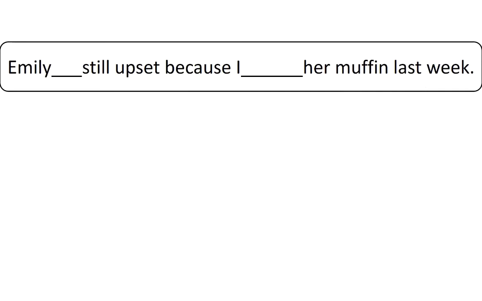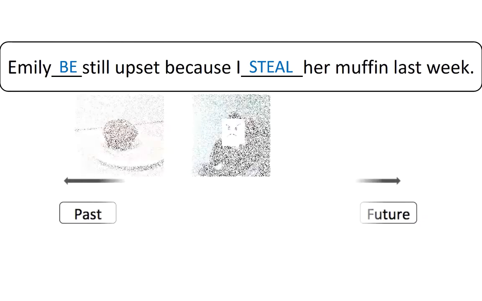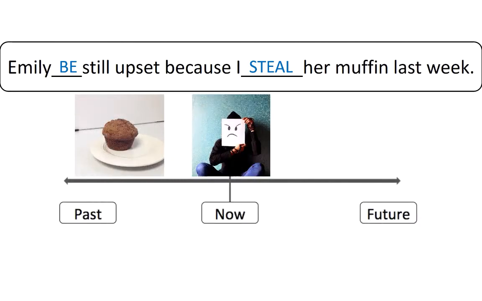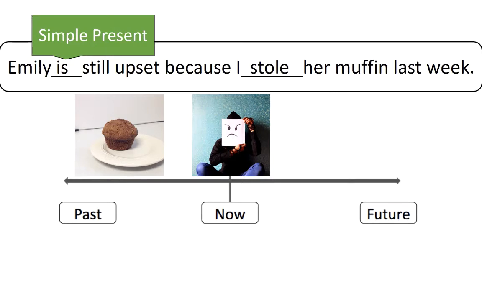Try to fill in the correct verb tense in this sentence using these verbs. Emily, still upset because I her muffin last week. Can you change the verbs to the correct tense? Maybe this timeline will help you. The correct answer is Emily is still upset because I stole her muffin last week. Because Emily feels upset now about something that happened in the past.